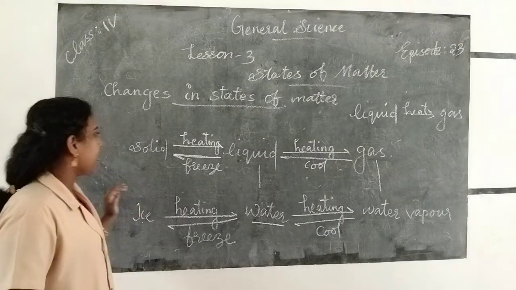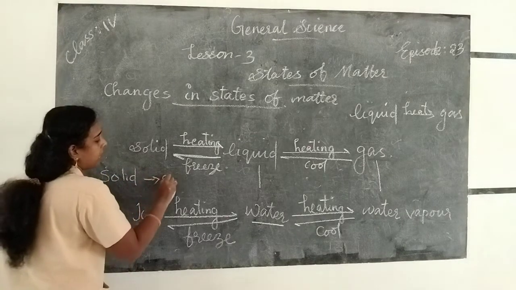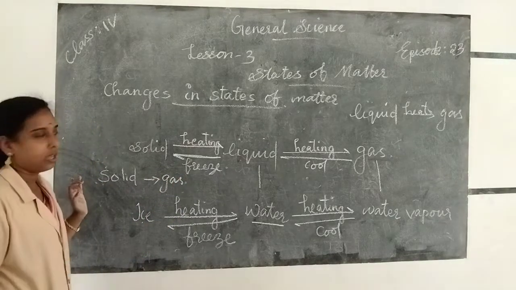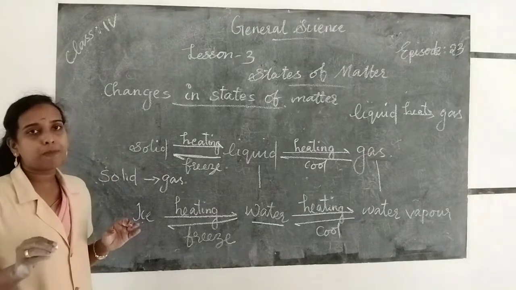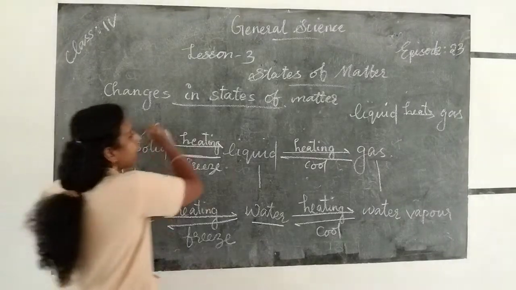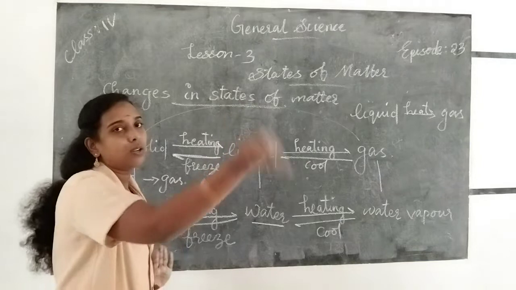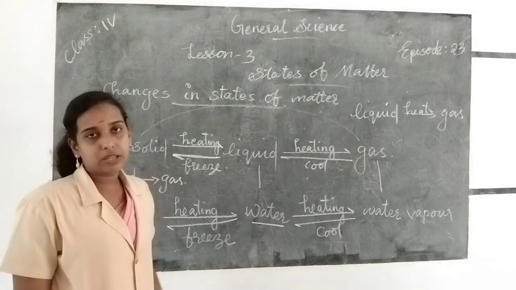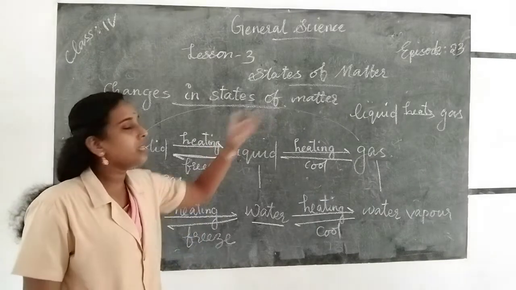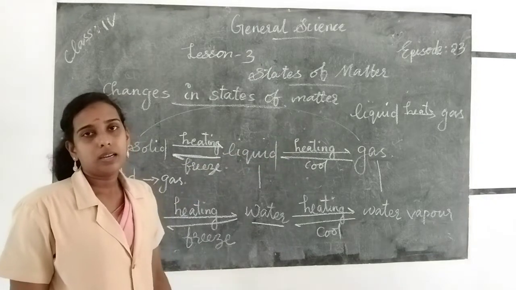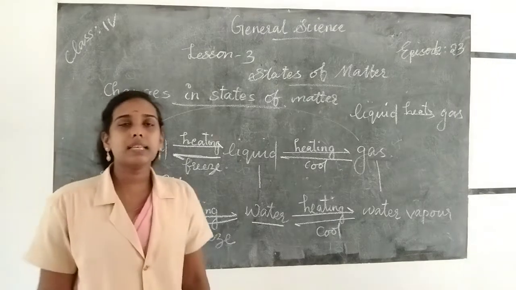And if we heat some solids, they are directly converted into gas, and it is called sublimation. For example, naphthalene. Naphthalene is a solid state of matter. If we heat naphthalene, it changes directly into gaseous form without changing into the liquid state, and it is called sublimation. Okay, so let's see what the differences are between evaporation, condensation and sublimation.